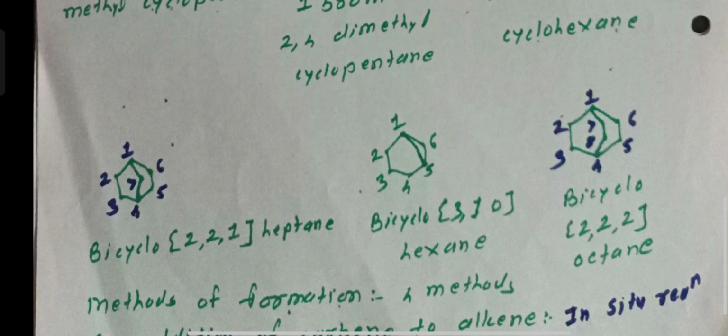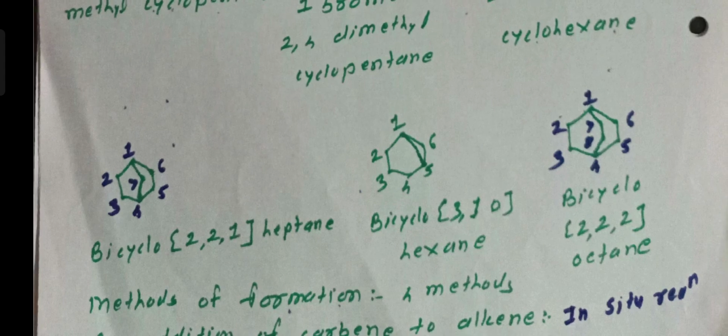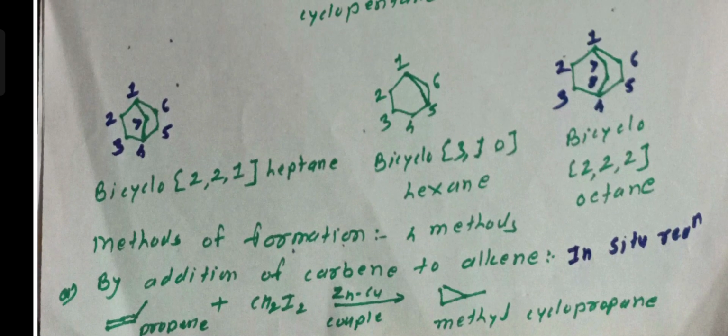Here we studied the trivial name, IUPAC name, and polycyclic cycloalkane names. Then the next topic is the methods of formation of cycloalkanes. There are 4 methods of formation. Method first, by addition of carbene to alkene.